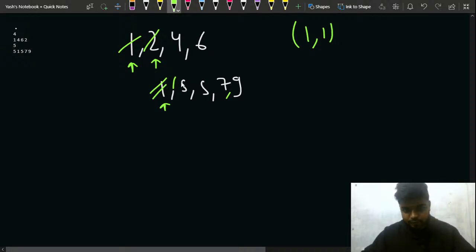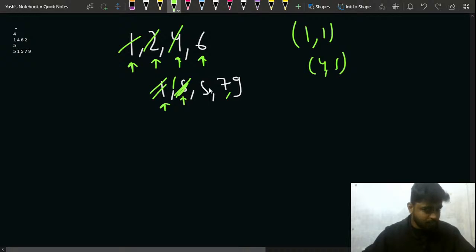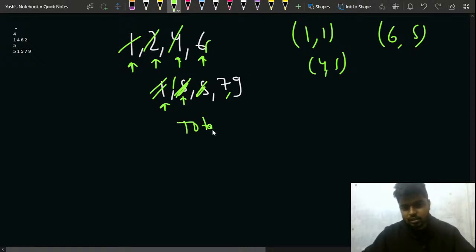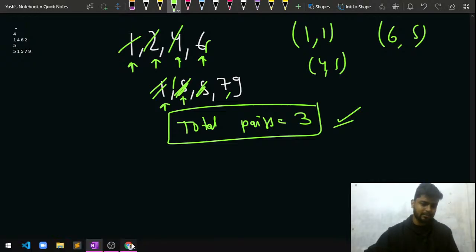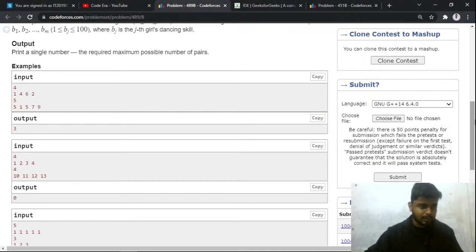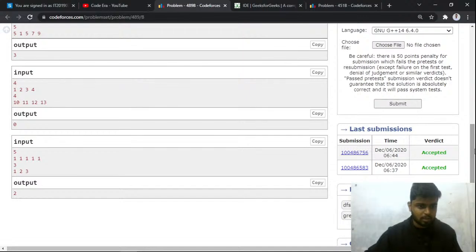So for this 4, I can make a pair with this 5, right? So I make a pair 4 comma 5. I mark this as done, and this as done as well, because I cannot make a pair for this. Now I have this 6. I see that I can make a pair of this 6 with this 5. Now this 6 is done and this 5 is also done. So can I say that the total pairs that I have made is nothing but 3? Everyone agrees the total pairs I have made is 3. Is there anything more than that? You can see that in this we have made a total of 3 pairs.